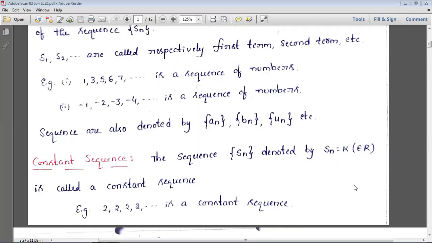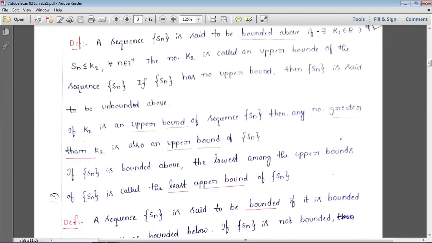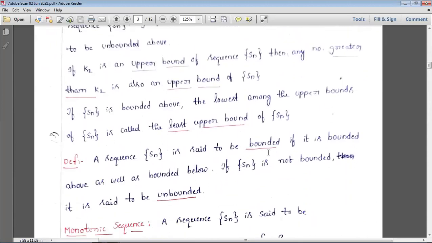So here we learned on the second page the constant sequence, and after that, operations on sequences. Also on the second page we learned the bounded sequence: the bounded above definition, and if an upper bound exists, then the least upper bound, the supremum, and similarly the infimum. As for the bounded definition, as already said, if it is bounded above as well as bounded below, then we'll say it is bounded, if not, unbounded.